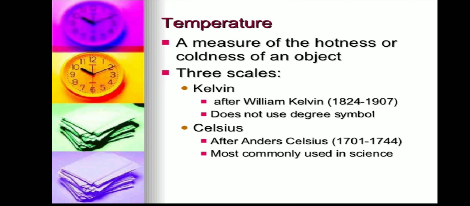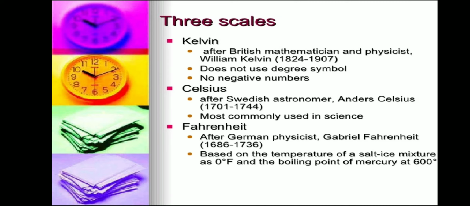He uses only the symbol K. Most commonly used in the sciences is the Celsius scale.